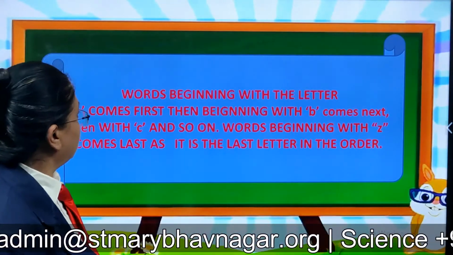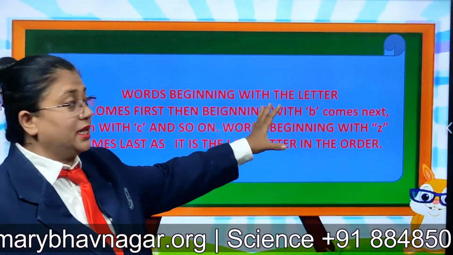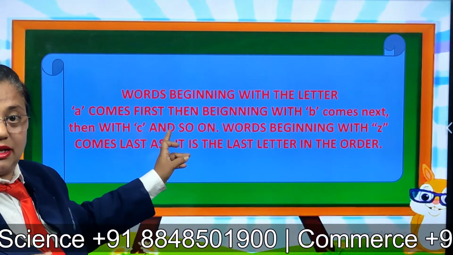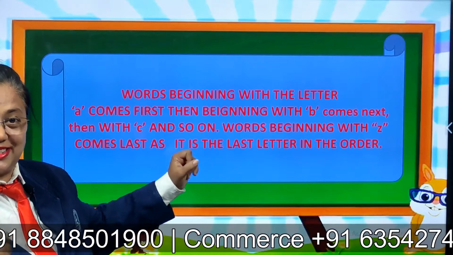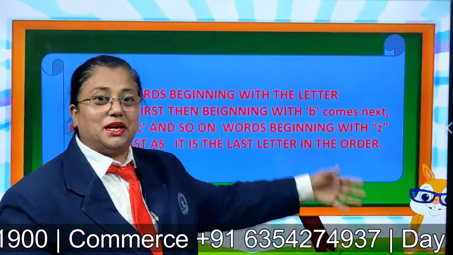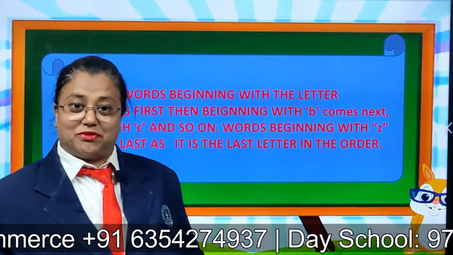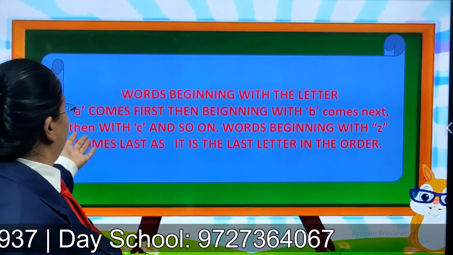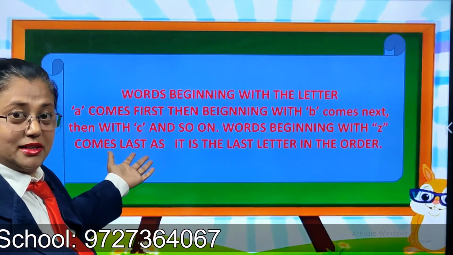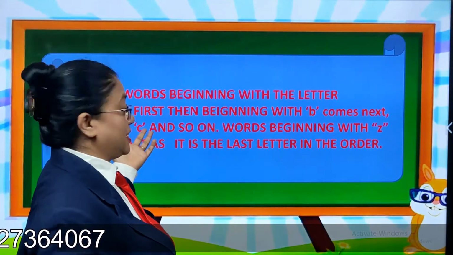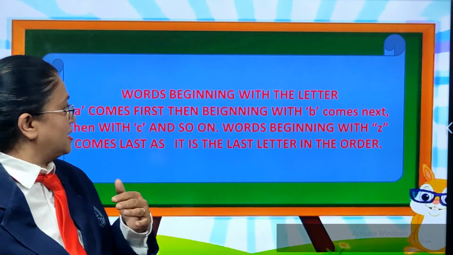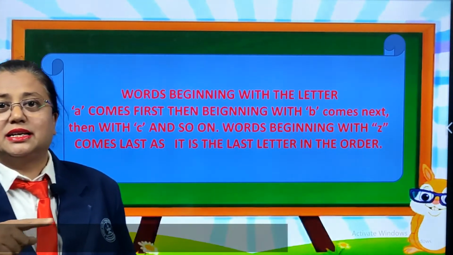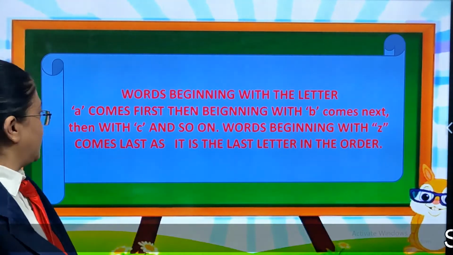Let's see. Words beginning with the letter A come first. Ankit, Amit, Akhil, right? Then beginning with B. Bhavesh, Bhavin, yes, Beena, and so on. And then comes C. Chetan, Chetna, and so on. That's the big list. And the last letter of the alphabet is Z. Z is for zebra, right?